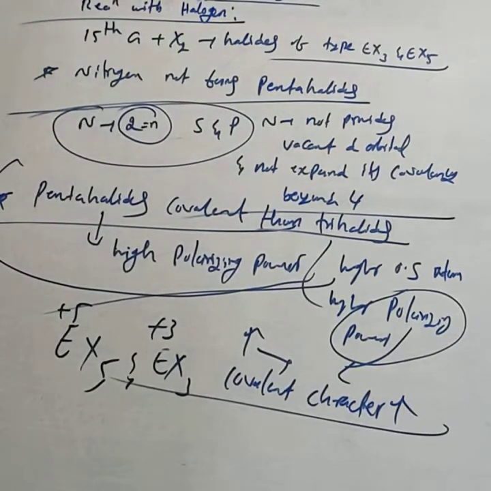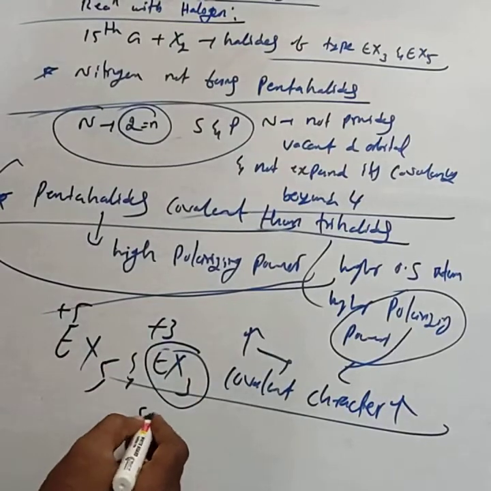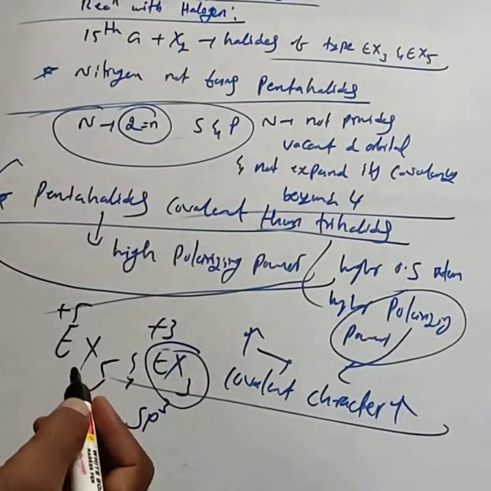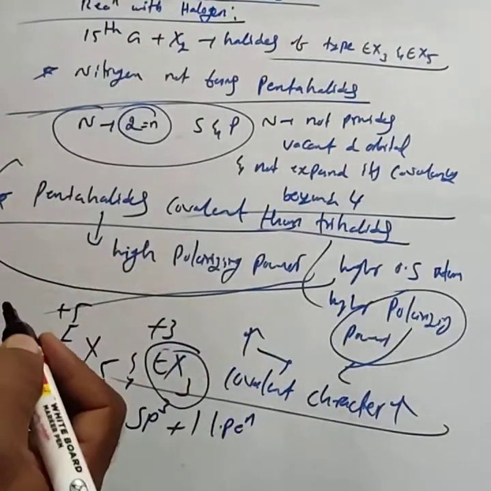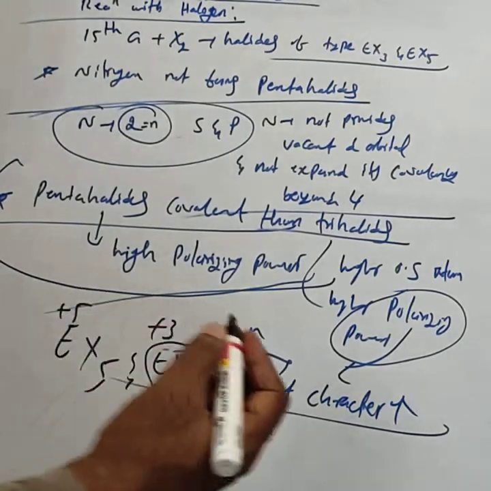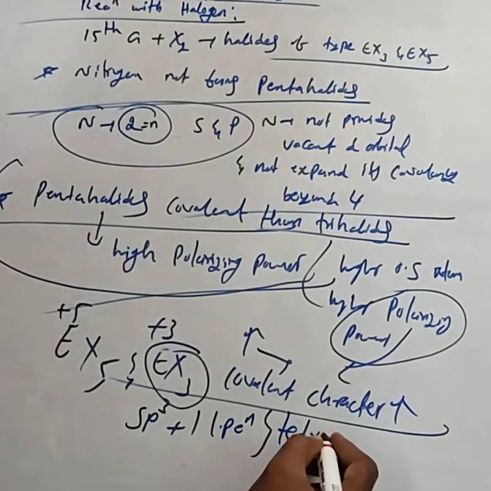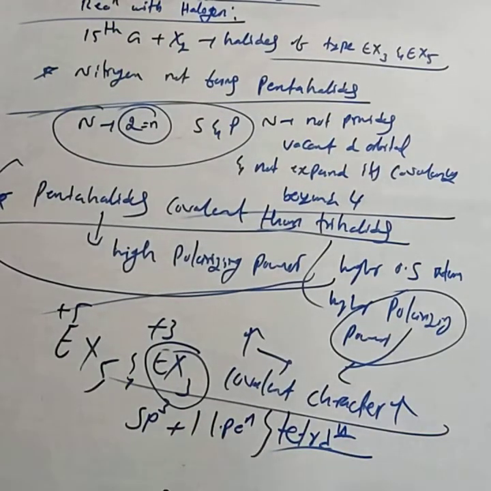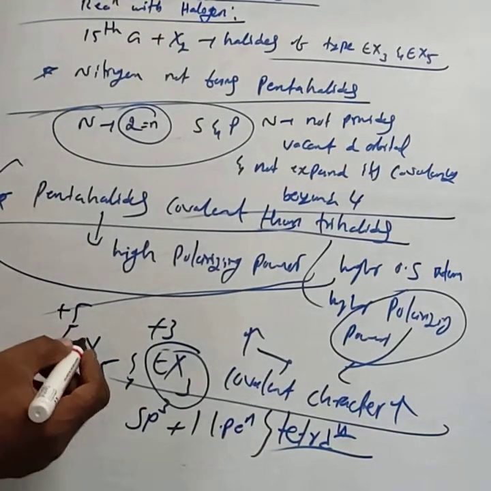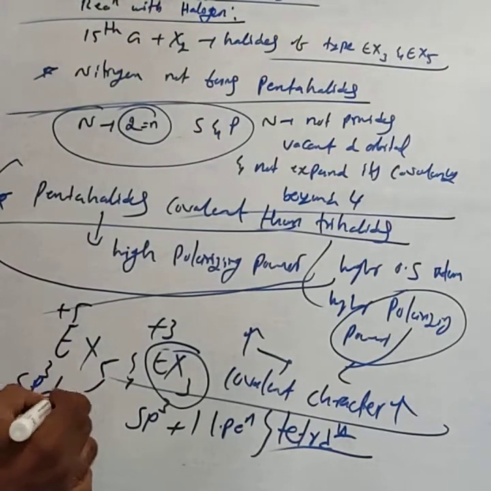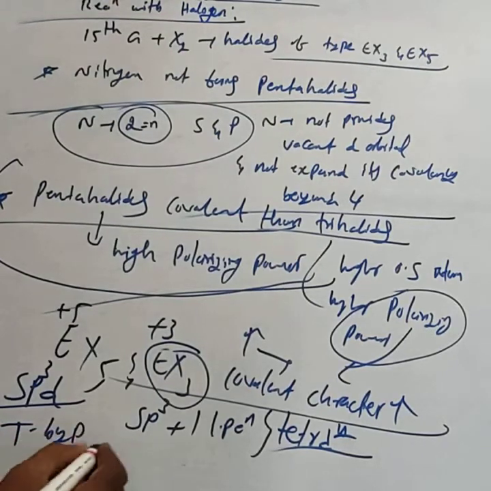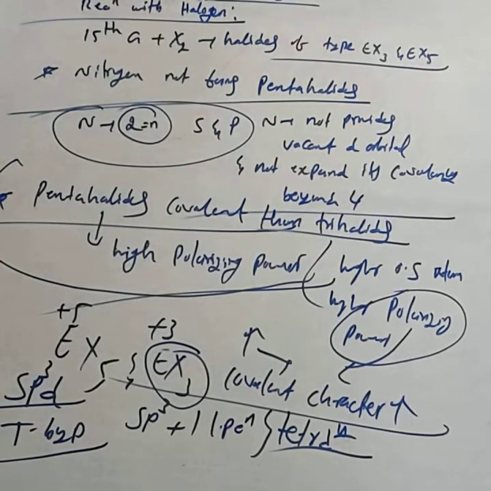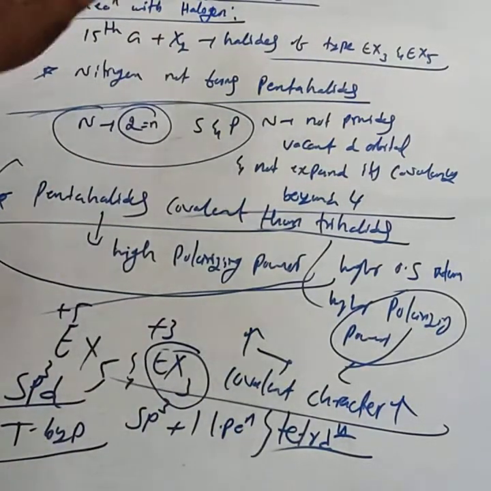And one more: in trihalides, the central atom undergoes sp3 hybridization with one lone pair of electrons and has a tetrahedral shape. While for EX5, they undergo sp3d hybridization and have a trigonal bipyramidal shape. You have to remember these two points also for your competitive examination. This is about the reaction with halogen.